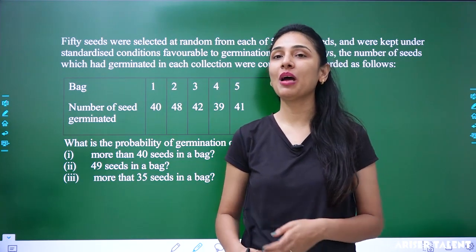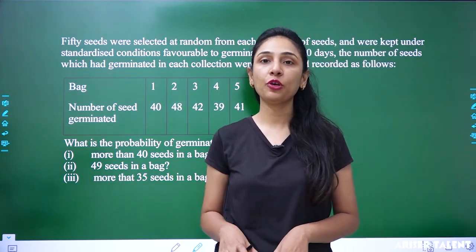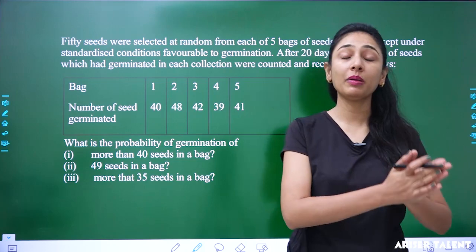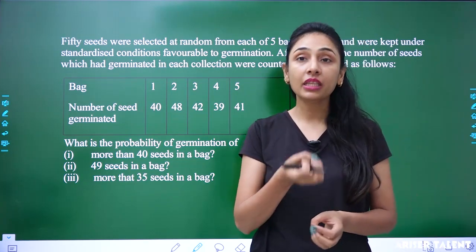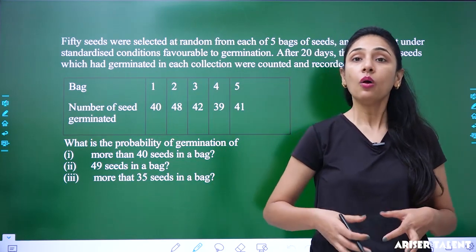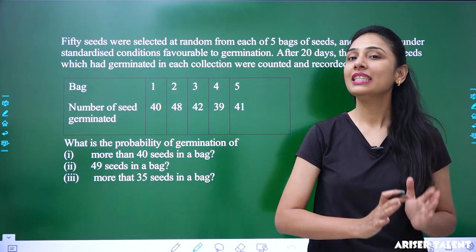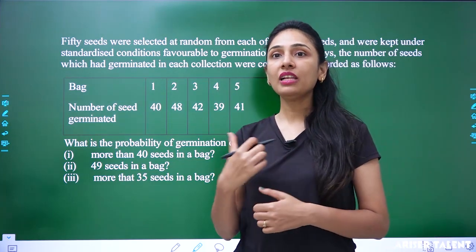The name of the chapter is probability, and we have gone through the basic concept of probability, what probability is, what the meaning of probability is in daily life, and how we can solve the questions. We have also studied the empirical formula of probability. Now, I have left you with a question.